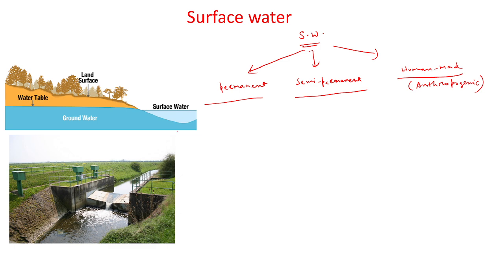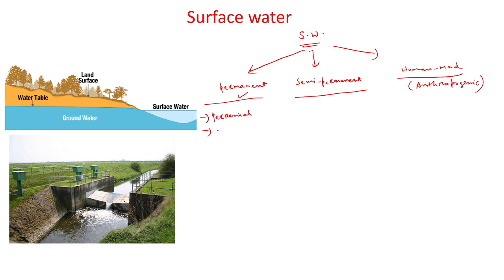The permanent, it is also called the perennial surface water. As the name suggests, what is the permanent surface water? That means in that area, the water is present throughout the whole year.